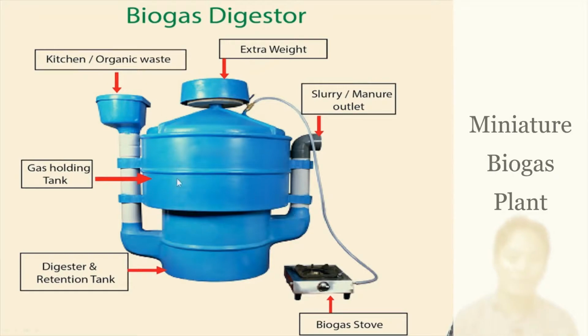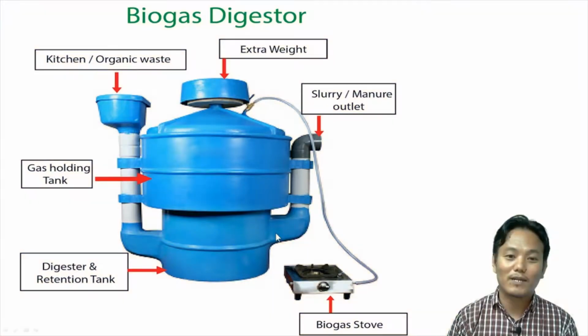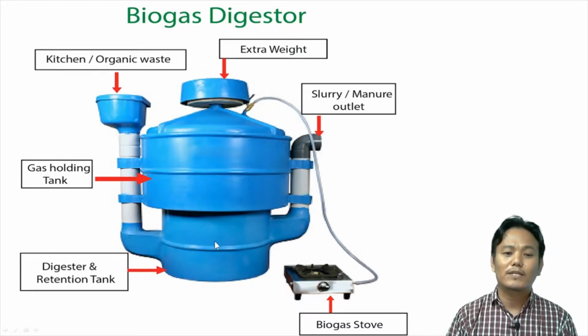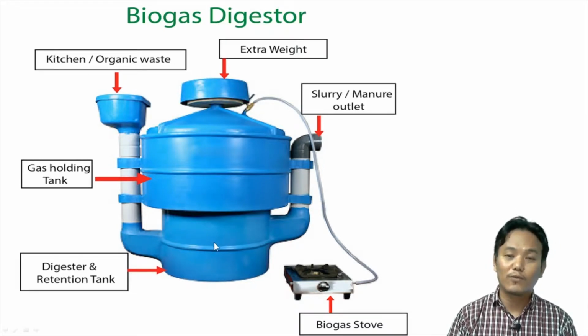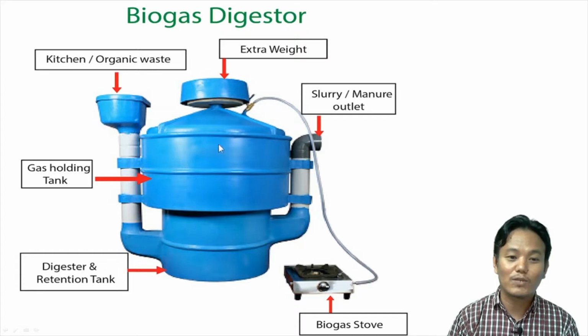Here is a model showing the biogas plant. This particular container acts like a biogas plant, and in this one you can see that we can mix different kinds of organic waste materials. Inside this tank, which is called the digester tank, the organic matter along with the kitchen waste gets decomposed or anaerobically broken down with the help of methanogens to produce biogas, which is collected within this gas holding tank.